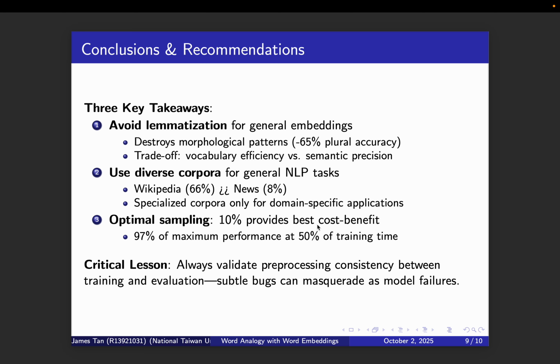Second, use large, diverse corpora like Wikipedia for general NLP tasks. Specialized corpora like news work only for domain-specific applications. Third, the 10% sampling ratio offers the best cost-benefit balance in this dataset and for this specific task.